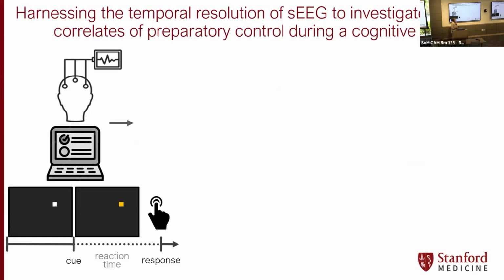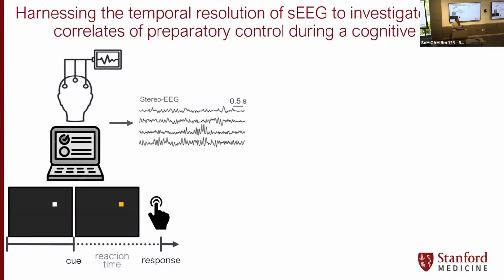It's pretty straightforward. As I'm showing here, there's a visual fixation cue. And then as soon as that visual fixation cue changes color, we just ask the participant to press a button as fast as they can. And we're measuring their reaction time, and that's our gauge of their cognitive performance on this very simple task. So while they're performing that task, we collect the stereo EEG, and then we're able to look at the correlates of their cognitive performance by first breaking this down into its constituent spectral frequencies of relevance, so alpha, beta, gamma, and high gamma, because this is stereo EEG, so it's intracortical.